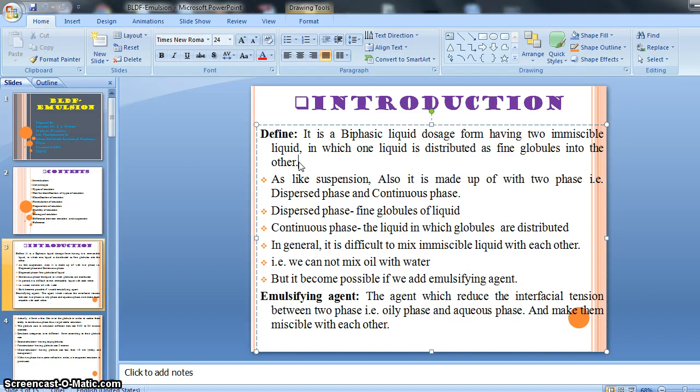From those two immiscible liquids, one of them is dispersed in fine globules, and those fine globules are distributed in the other liquid. It does not actually mix, it only gets distributed.